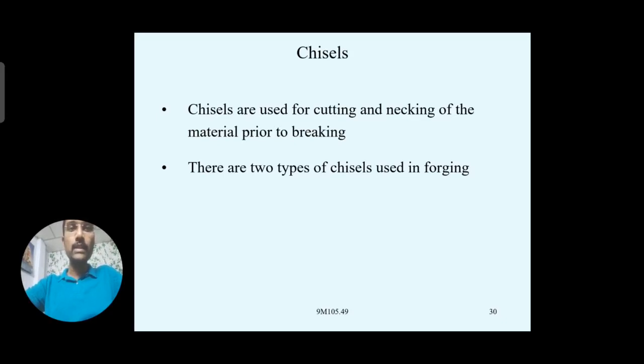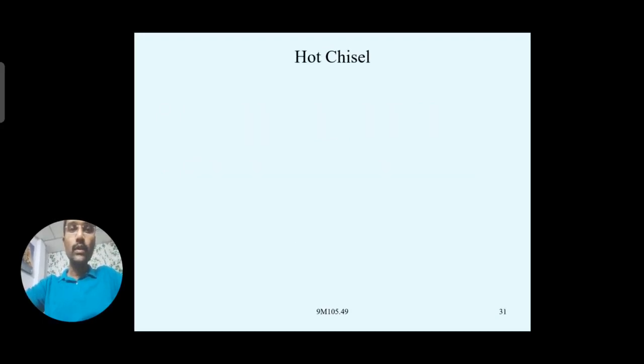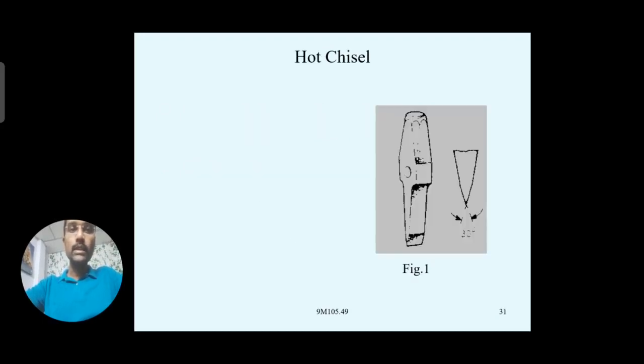Generally we can prefer these chisels. In these two chisels that we have discussed, the hot and cold chisels, to identify them: generally for the hot chisel, the edge is preferably 30 degrees. That means the angle of cutting. See, this is the diagram of the chisel.